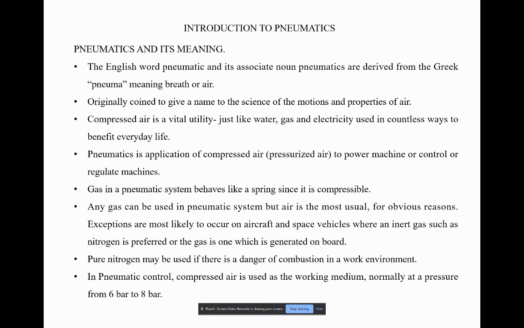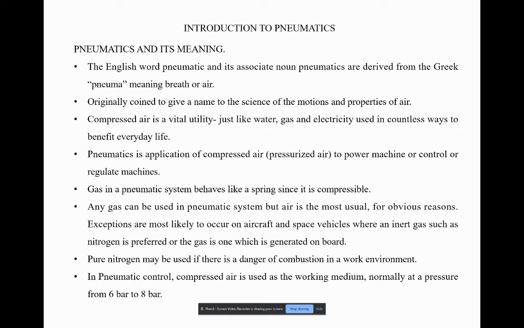The word pneuma is derived from the Greek language, where it means breath or air. It has been given this name after the science of motion and properties of air, and it also comes under fluid power transmission. This is the same as water, gas, and electricity, which are used in n number of ways to benefit our everyday life. Pneumatics is the application of compressed air to power, control, or regulate a machine.